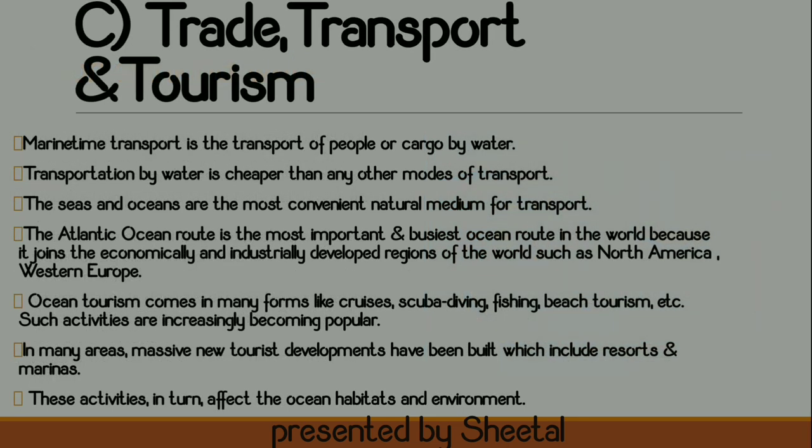Next is trade, transport and tourism. Maritime transport is the transport of people or cargo by water. Transportation by water is cheaper than any other mode of transport. The seas and oceans are the most convenient natural medium for transport. The Atlantic Ocean route is the most important and busiest ocean route in the world because it joins the economically and industrially developed regions of the world, such as North America and Western Europe.